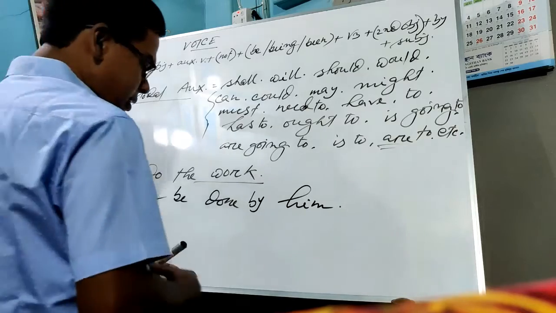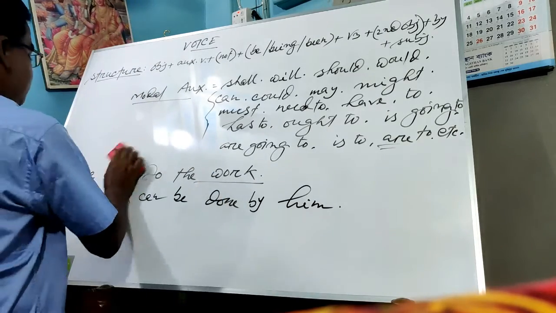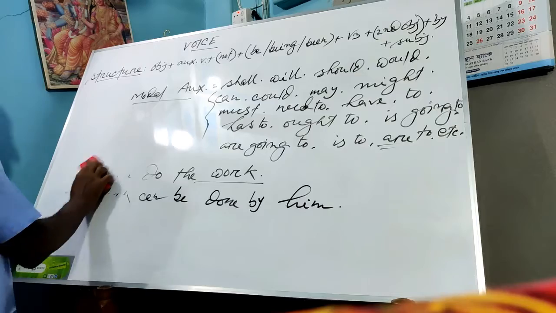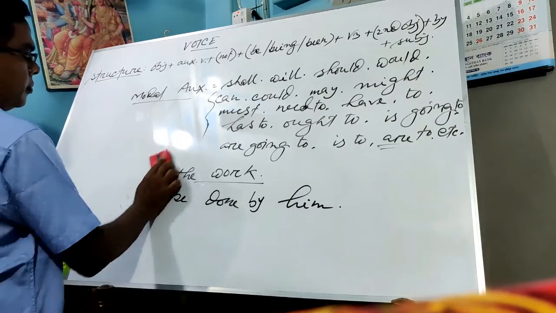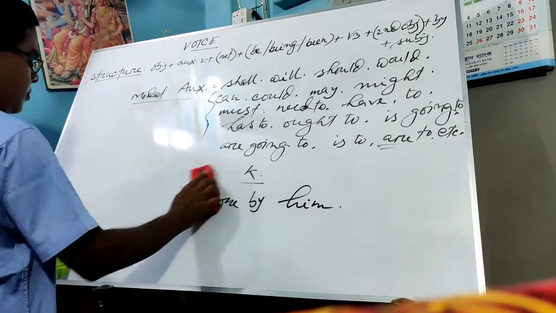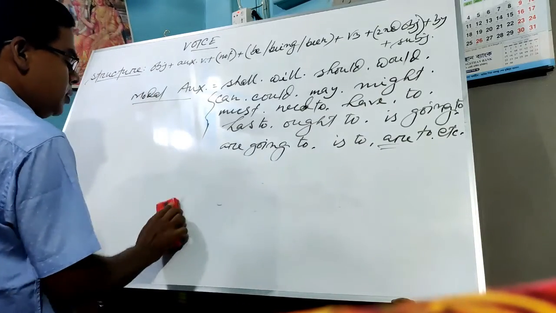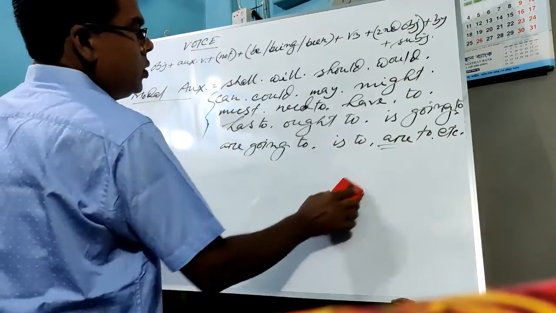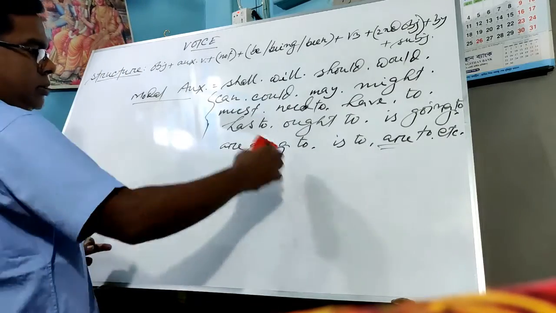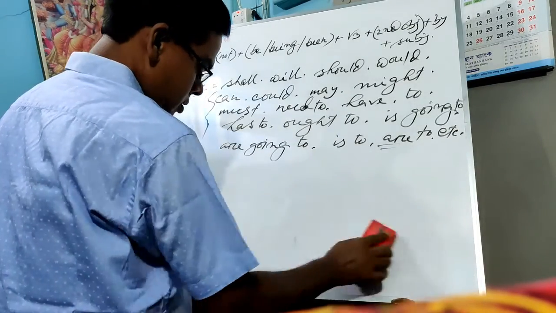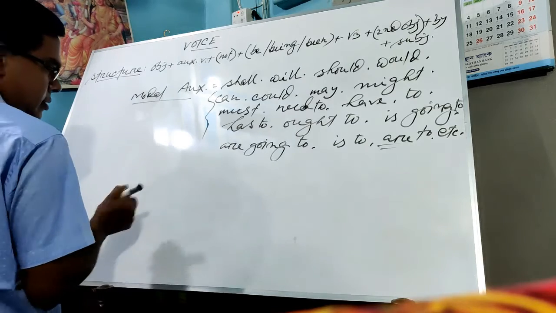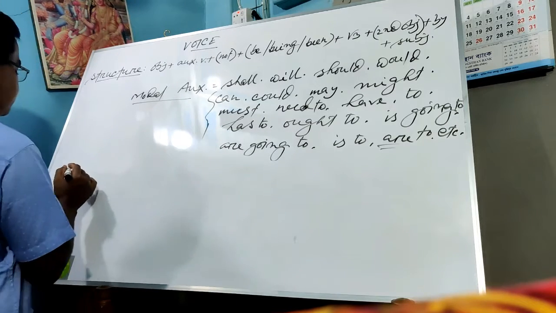Now I am giving the second example. One by one, I will use all the modal auxiliaries in the sentences, and I will try to change them.